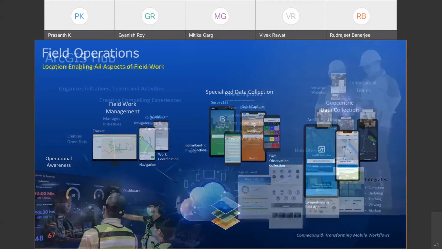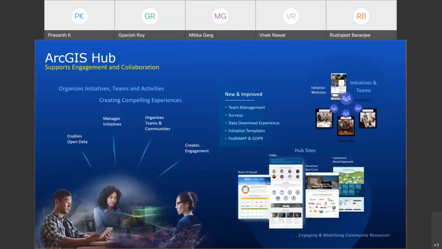And ArcGIS Hub, which is a SaaS offering coming through ArcGIS Online, is one of the extensions of ArcGIS Online. It is an engagement and collaboration platform that organizes initiatives, teams, and activities, which enables organizations to work more effectively with citizens or with other organizations in their community.